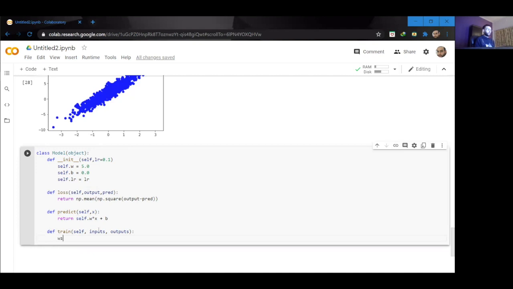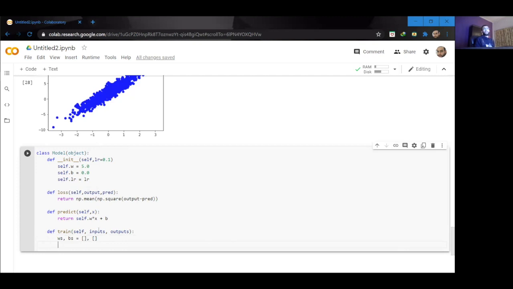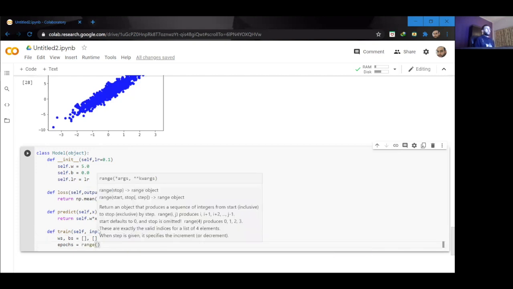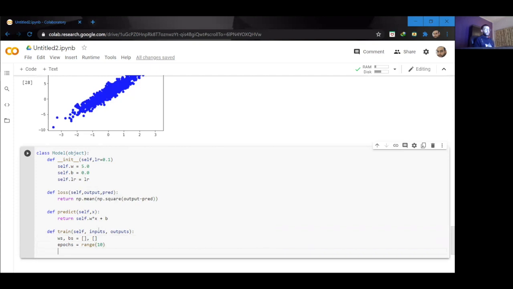So I'm going to say ws, comma, bs. Now I need to decide on the number of epochs I want to run my model for. So I'm going to say epochs is equal to range. Let's set it to 10 epochs. What this will do is create an array of 0 to 9.